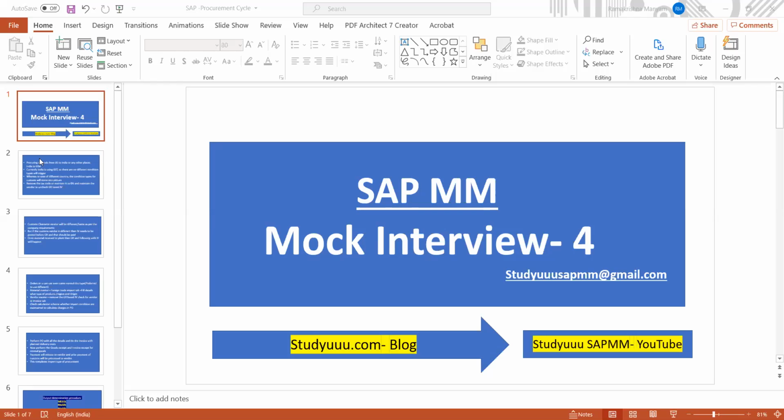Intra STO happens among different plants of the same company code, without billing. Inter STO happens among plants of different company codes, with billing from the sending plant.